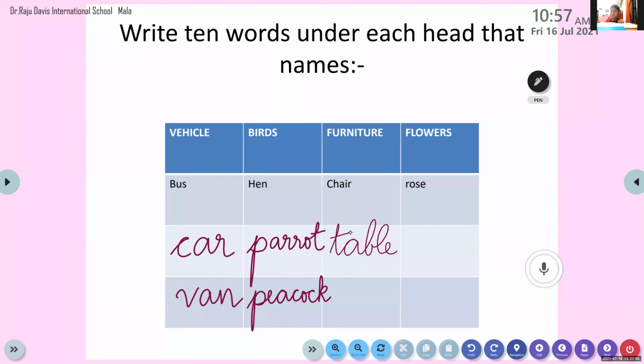Okay, we can write there. Or instead of writing study table, we can write writing desk. What do we call it as? Writing desk. Okay. All of you please do write it.